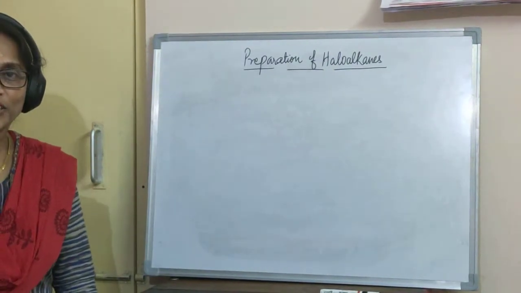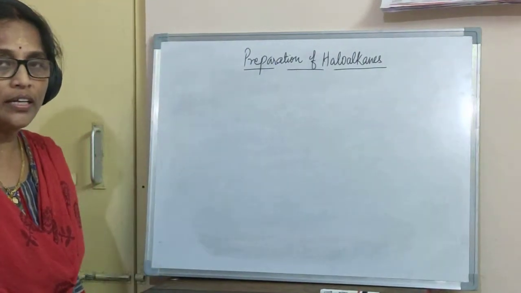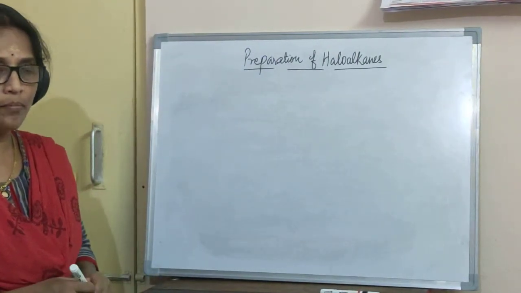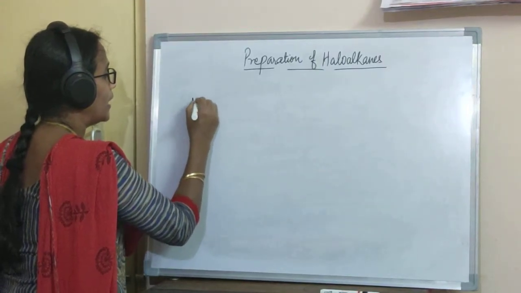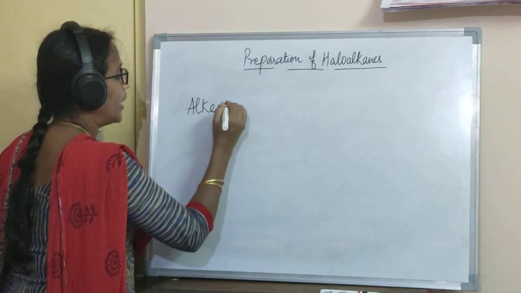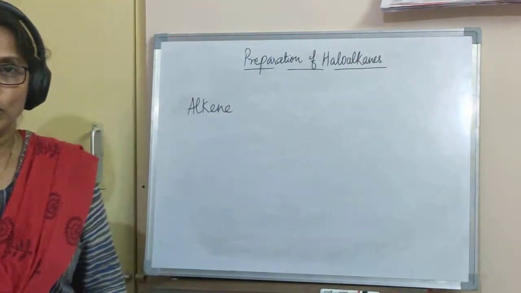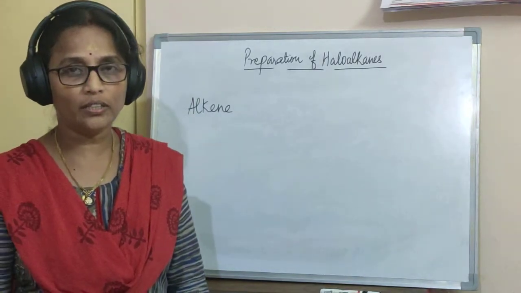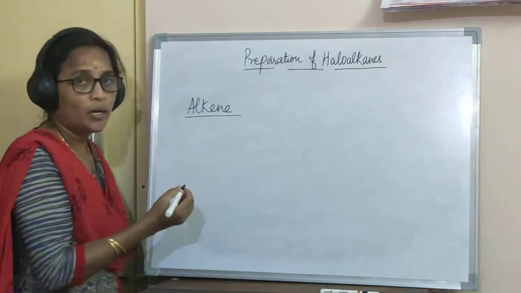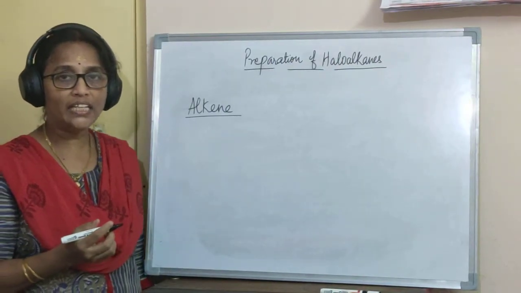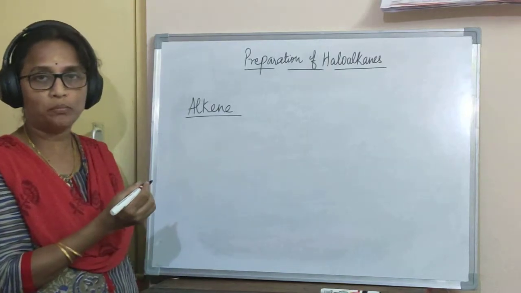So let us continue with the preparation of haloalkanes. We were already doing the preparation and we completed the preparation of haloalkanes from alkenes by the addition of haloacids according to Markovnikov's rule. So in the present video we will continue, and first preparation will be from alkene only. But this time we will do the anti-Markovnikov's rule addition, that is addition of HBr.